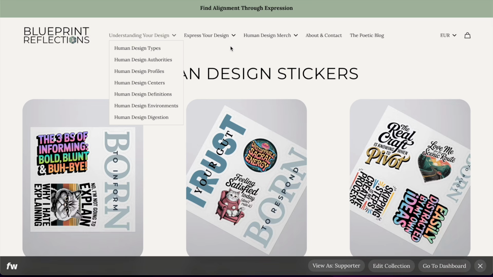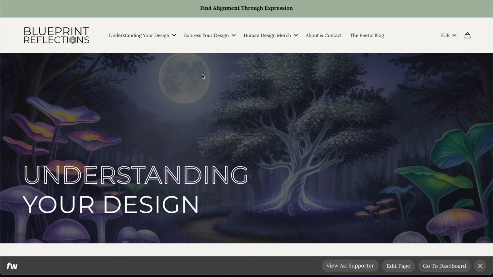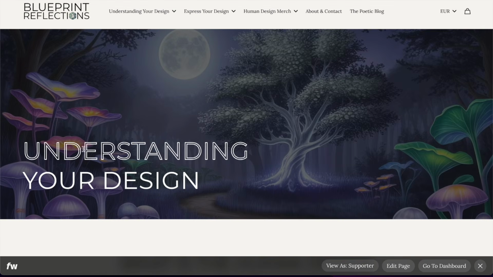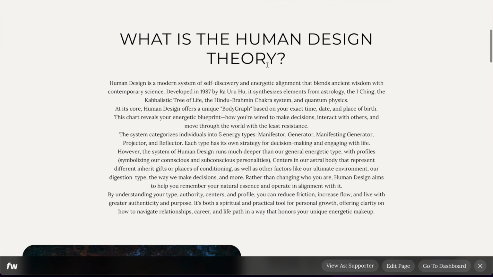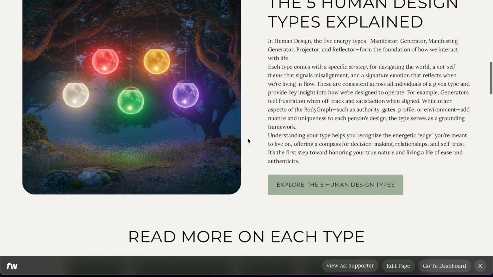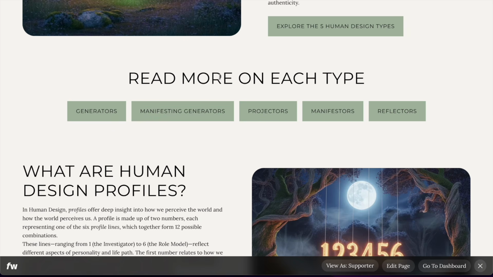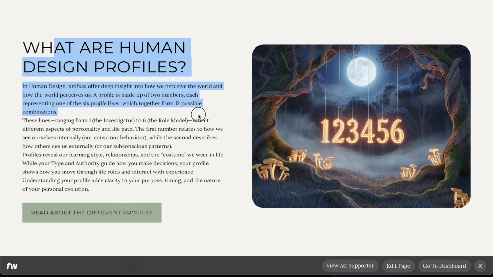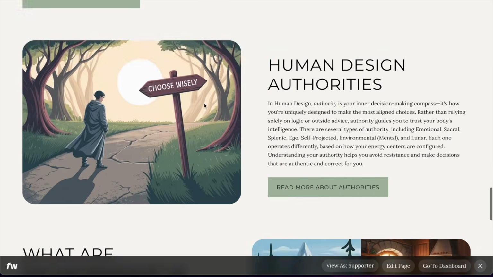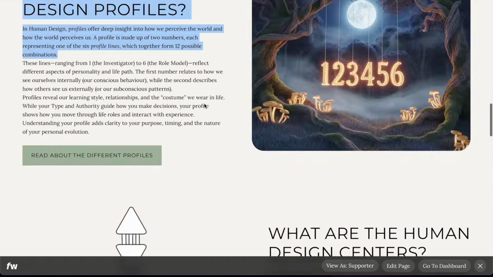For example, for this page of mine, this is the full width image banner, and that text that is half empty, half not, half outlined, half not. And then this is basically the text box, which is title and text. And then this is the image with text. So image, title, text, button. This is a links list. This is again image, button, image, text, button, image, text, button, all the way.